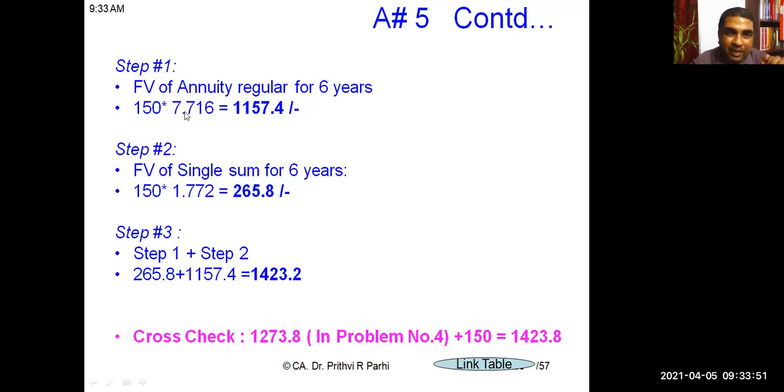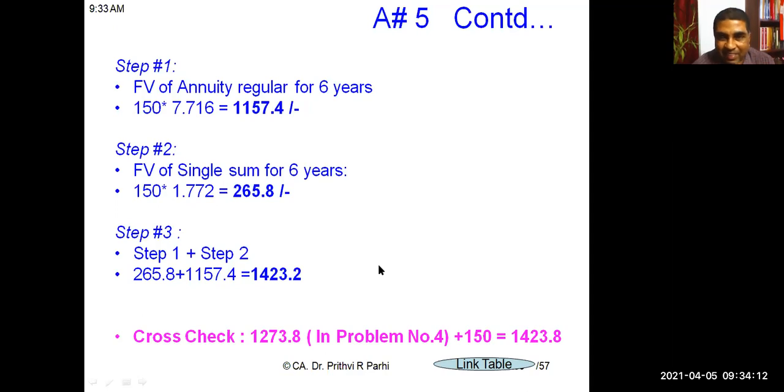This is the annuity factor at 10% for 6 years, 7.716, multiplied. The future value of a single sum for 6 years comes to 265.8. Then add step 1 and step 2, and you will get 1423.